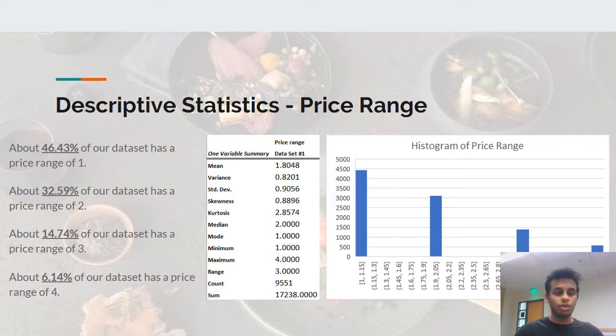For descriptive statistics, we've also used the price range, and we've seen that the price range varies a lot. About 46% of our data set has a low price range, and about 6% has a high price range, which is a range of 4. So in this data set there are more restaurants with a lower price range, and fewer and fewer restaurants as the price range increases.